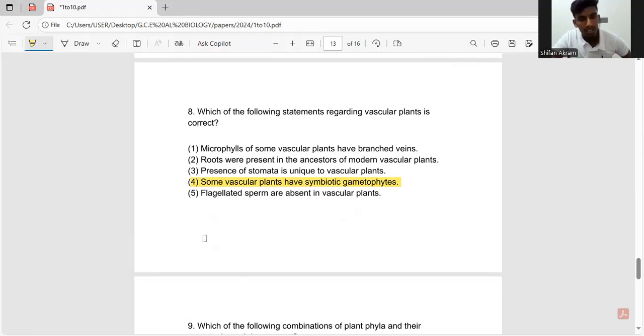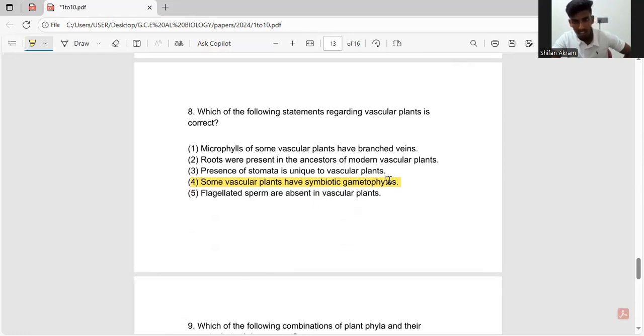So what about the fifth one? Flagellated sperms are absent in vascular plants. Yes, of course, they don't need flagellated sperms, and most of the vascular plants lost it because most of the time in vascular plants, reproduction is carried out through the pollen tube. So they don't actually need flagellated sperms. They don't need mobility. But some plants have not evolved and they still contain some flagellated sperm. So this answer is also wrong because certain plants do have flagellated sperms.